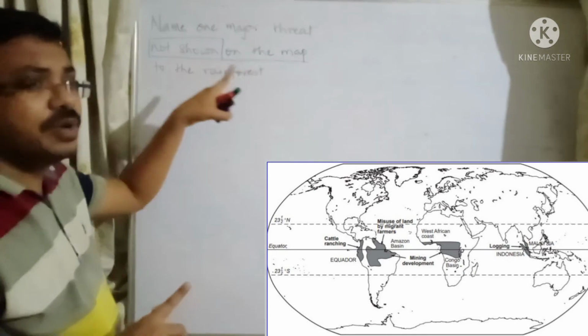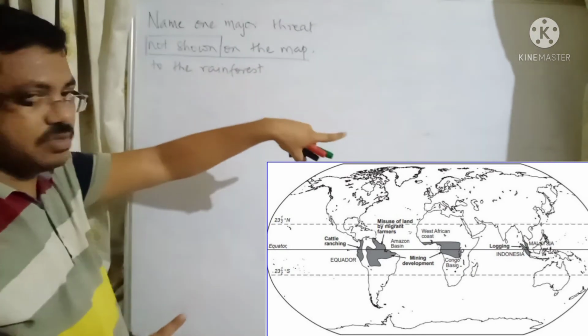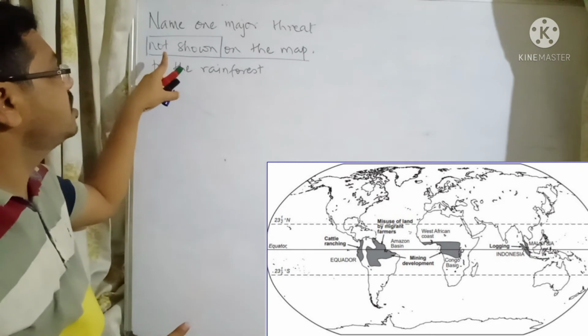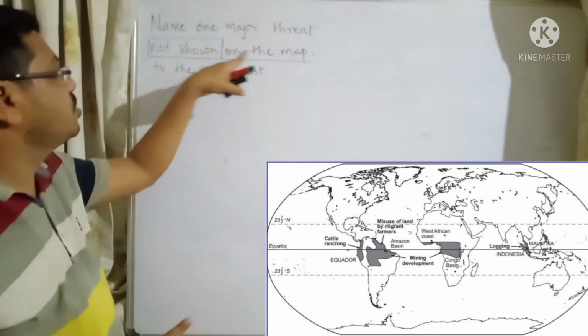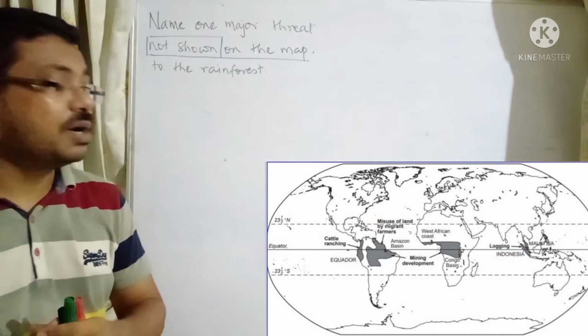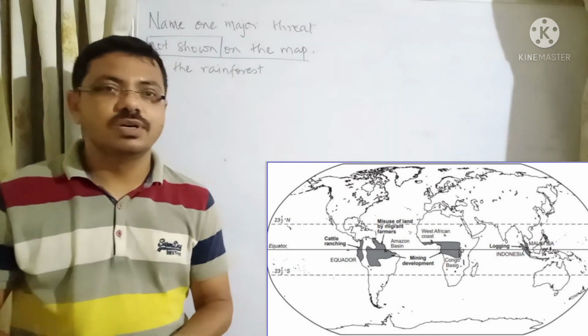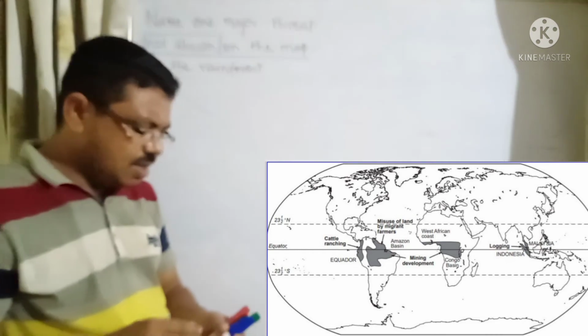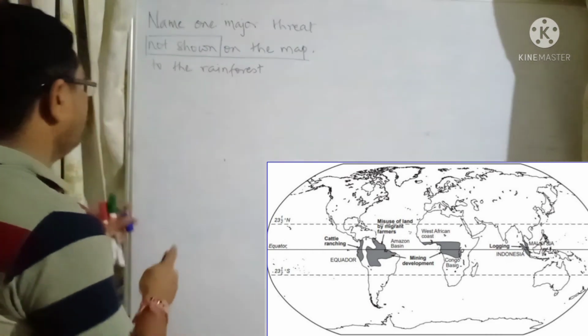So we are not writing those threats over here, because the question is name one major threat not shown on the map to the rainforest. You have learned what the threats to the rainforest are. So all other threats which are not shown in the map, you can say.